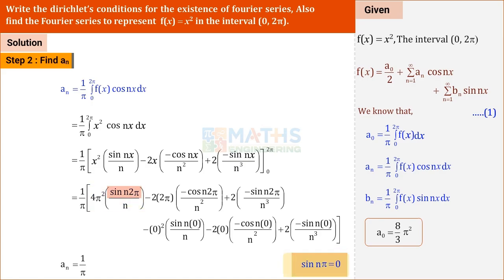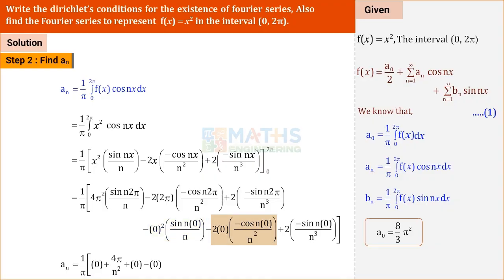What is the value of sin n pi? Sin n pi is equal to 0 and sin 2n pi is also equal to 0. We replace sin 2n pi as 0. What is the value of cos n pi? Cos n pi is equal to minus 1 power n. Here in the place of n we have 2n. So that cos of 2n pi is equal to 1. Again in the next term, sin n pi is equal to 0. So that sin 2n pi is also equal to 0.